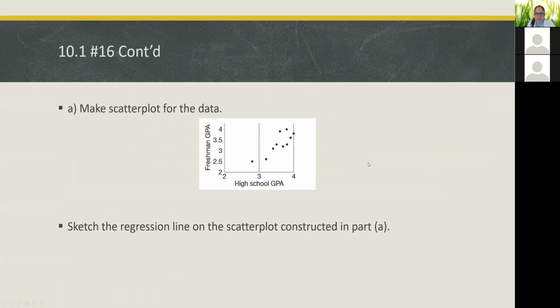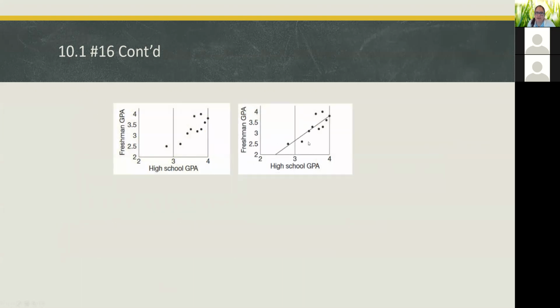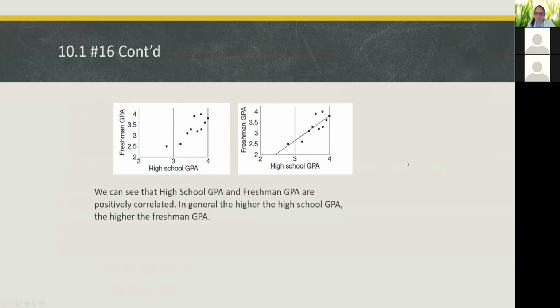And then the next piece is to sketch the regression line on the scatter plot. So a regression line, that's really sort of a best fit line that's going to capture the trend in the data. All right. It's just a straight line that best fits the data. So here's the regression line, and in general, we'll end up with about the same number of dots above the line as below the line.